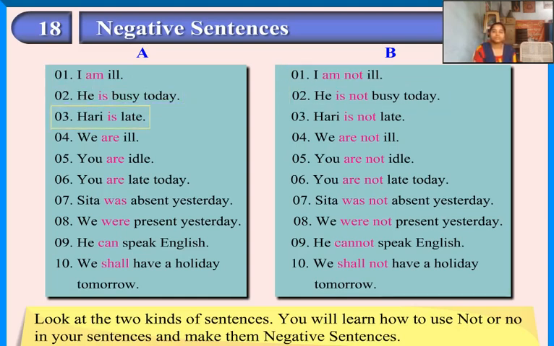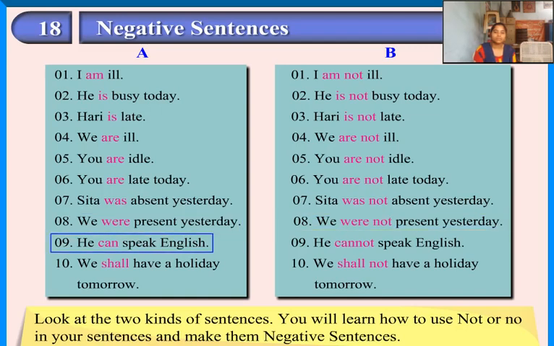Harry is late. Harry is not late. We are ill. We are not ill. You are idle. You are not idle. You are late today. You are not late today. Sita was absent yesterday. Sita was not absent yesterday. We were present yesterday. We were not present yesterday.